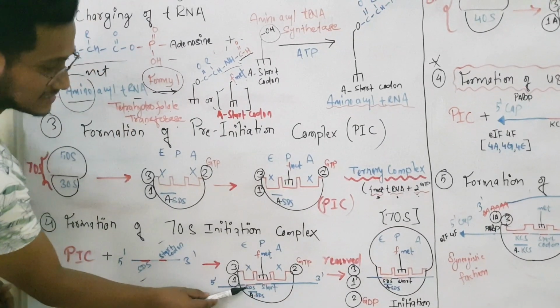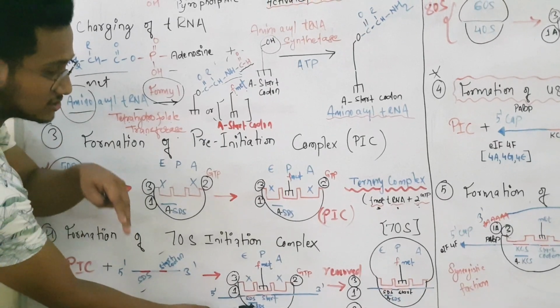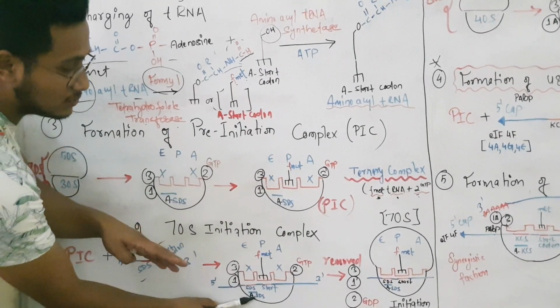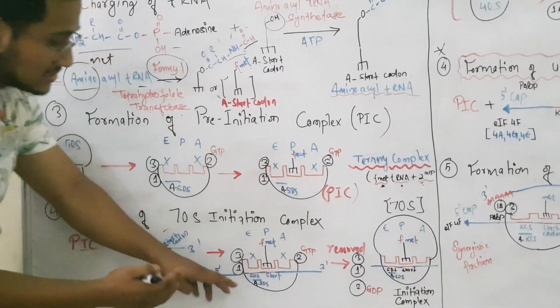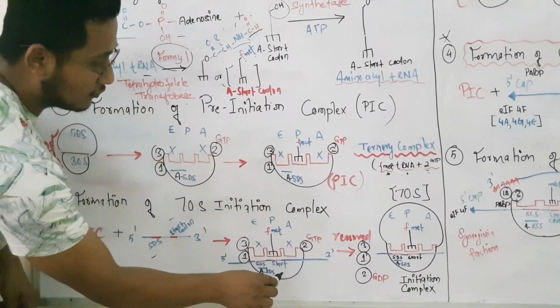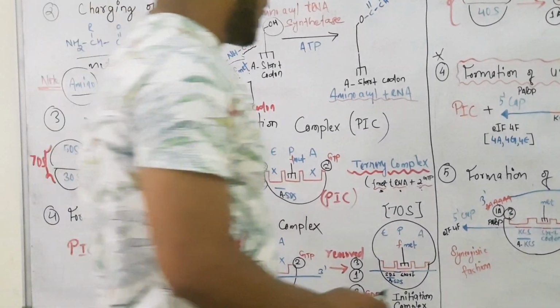So it is the Shine-Dalgarno sequence in mRNA which makes a complementary base pair with the RNA which is present in the ribosomal subunit, that is the anti-Shine-Dalgarno sequence. And so this is how basically they scan to find a start codon. Okay, and once this is all done, now what happens?